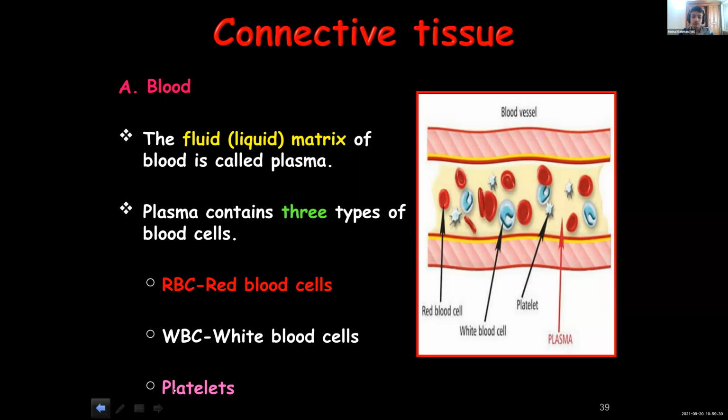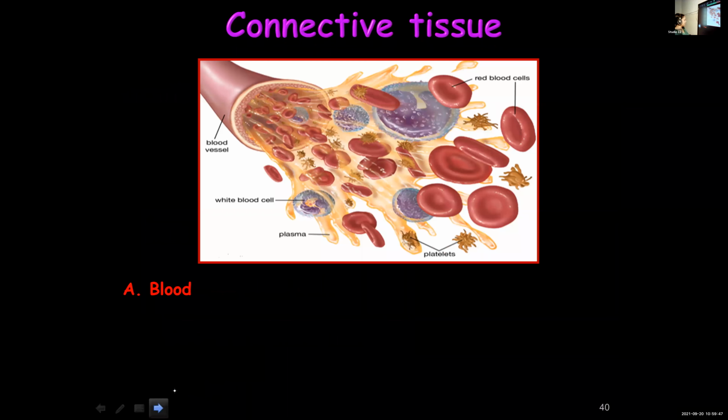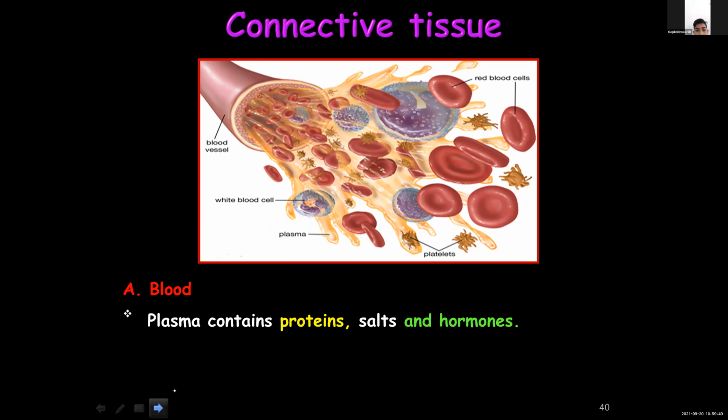Okay, so blood has a fluid matrix and you call it plasma. Plasma contains 3 types of blood cells: red blood cells, white blood cells, and blood platelets. Already I told you about the functions of these 3 types of cells. Plasma is made up of proteins, salts, and hormones.